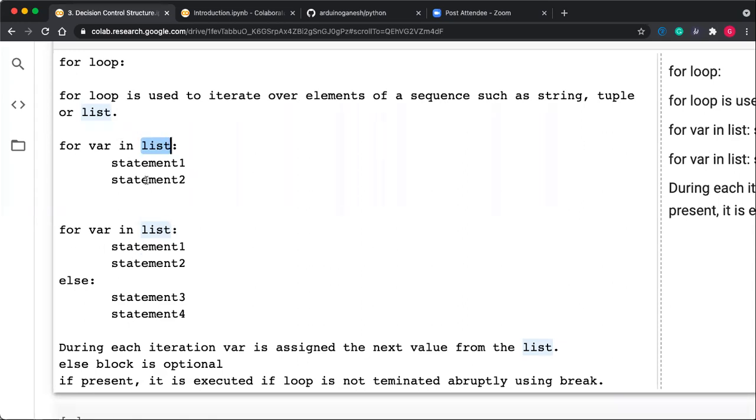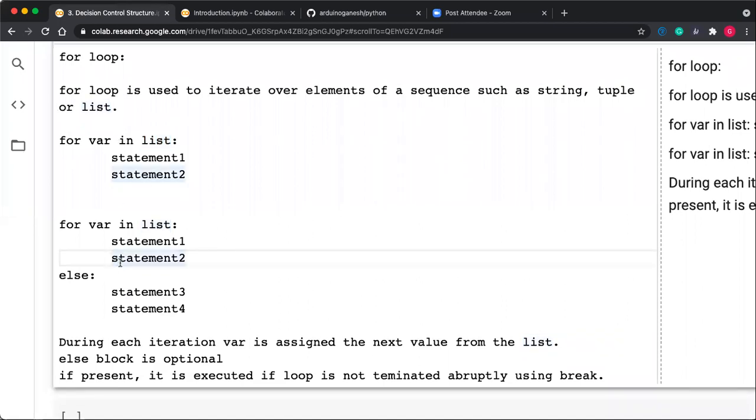For var in the list means: for every variable in the list, execute this statement. At the first iteration, var is the first value present in that list. On the second iteration, var is assigned the second value present in the list. In the third iteration, var is assigned the third value of that particular list, like that.